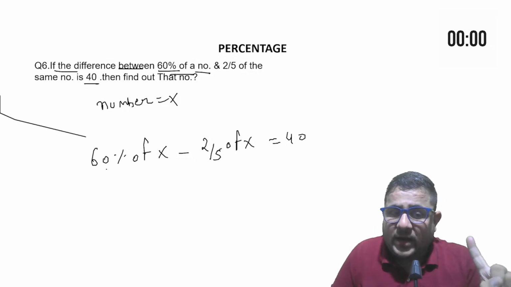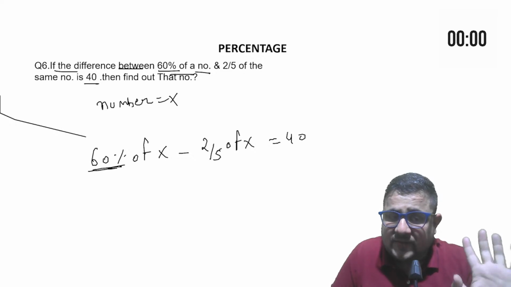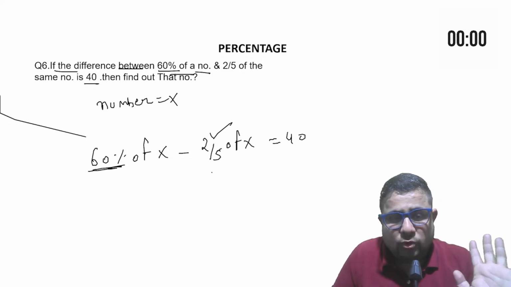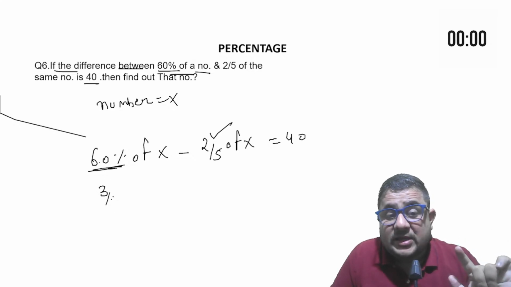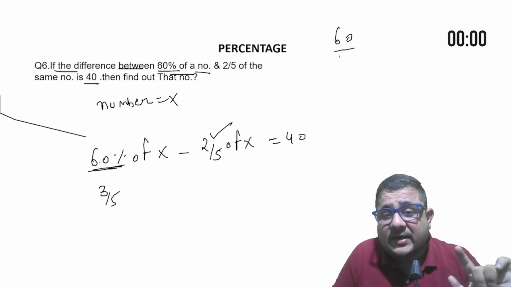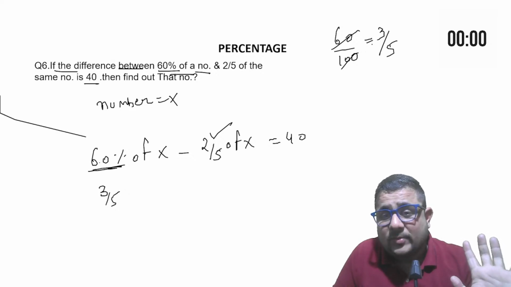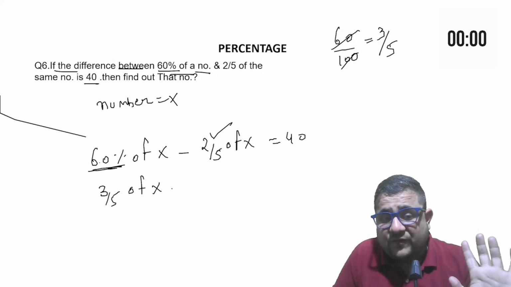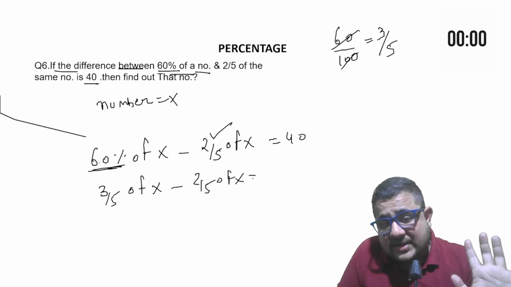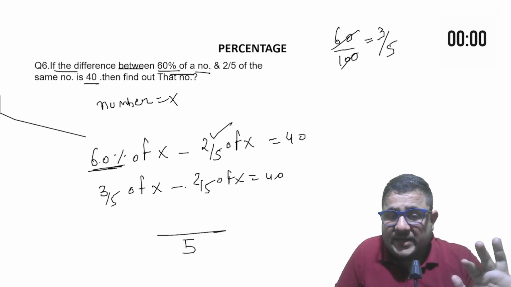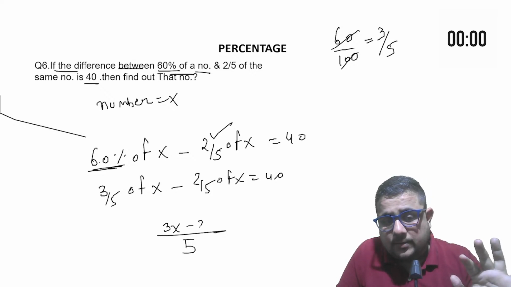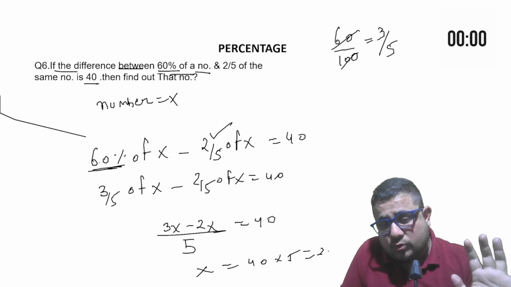One thing you have to do, either you convert the percentage value into a fraction or the fraction value into a percentage. So 60% is how much? That you need to remember, it's 3/5. If you don't remember, then you need to divide 60 by 100. When you cancel it by 20, you will get 3/5. So 3/5 of x minus 2/5 of x is equal to 40. Take the LCM. LCM would be 5. Now 3x minus 2x is equal to 40. So x will be equal to 40 into 5, 200.